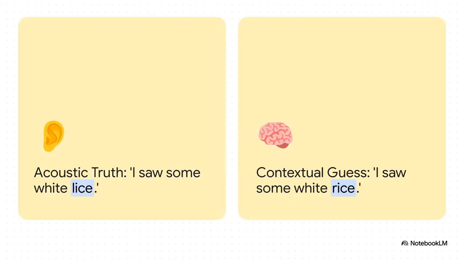Then the researchers set up this fascinating experiment to see what happens when the AI is conflicted. They gave it an audio file saying "white lice." Now, acoustically, that's what was said, but contextually, it's a little weird, right? Most people would say "white rice." And sure enough, the AI would often transcribe it as "white rice," which showed this internal battle between what it literally heard and what it expected to hear.